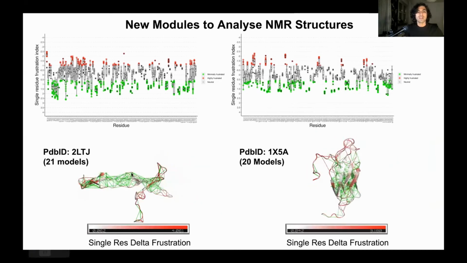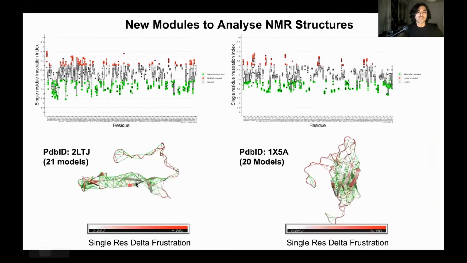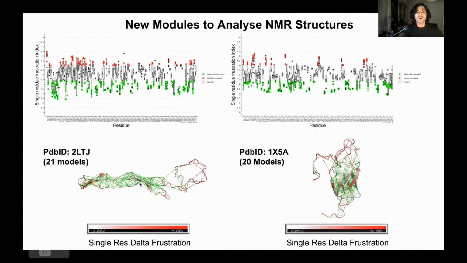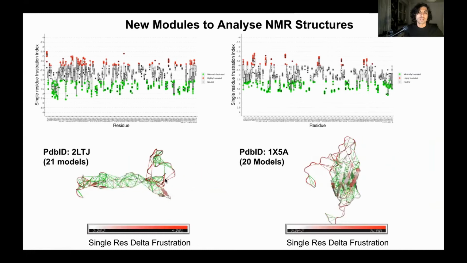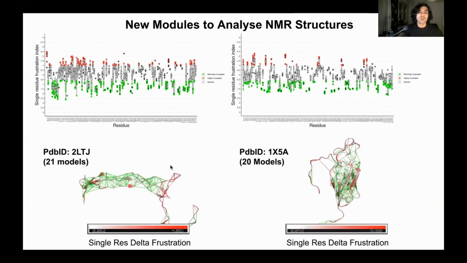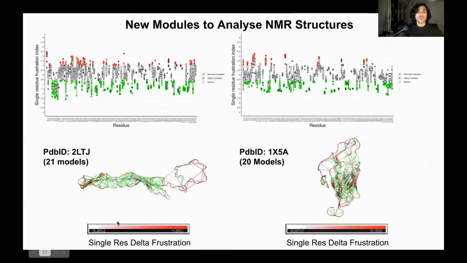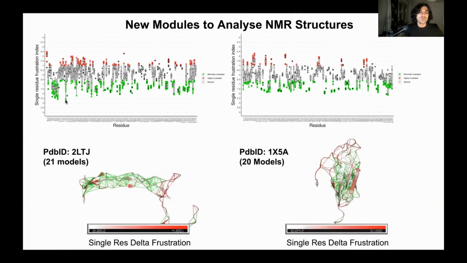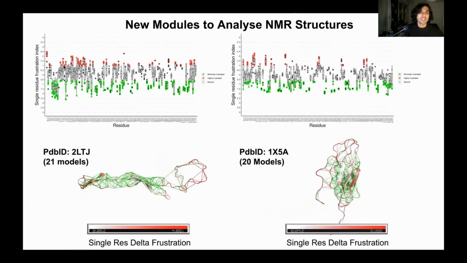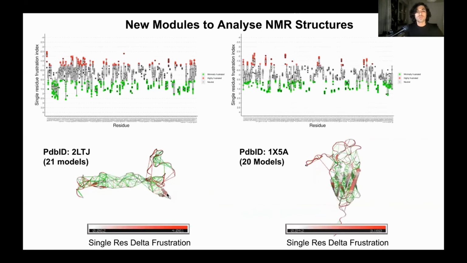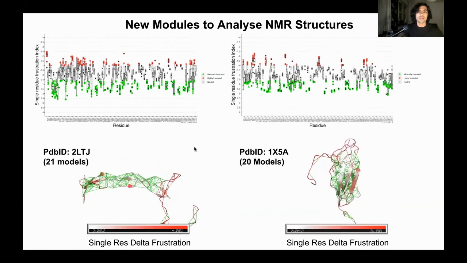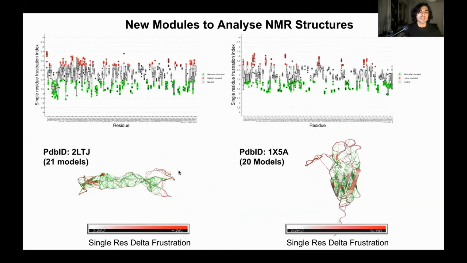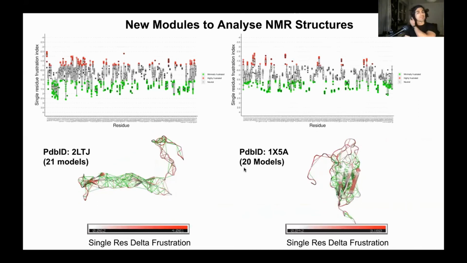And here we can create these kinds of movies to show how conformational changes occur across models. We map the frustration for every model, in this case configurational frustration in the contacts, and in the backbone we are coloring according to the range for every residue, in terms of the difference between the minimum point and the maximum point here. So we can observe that those regions that are more variable conformationally have more red interactions, and they are also more red in the backbone. This we want to study a bit further.